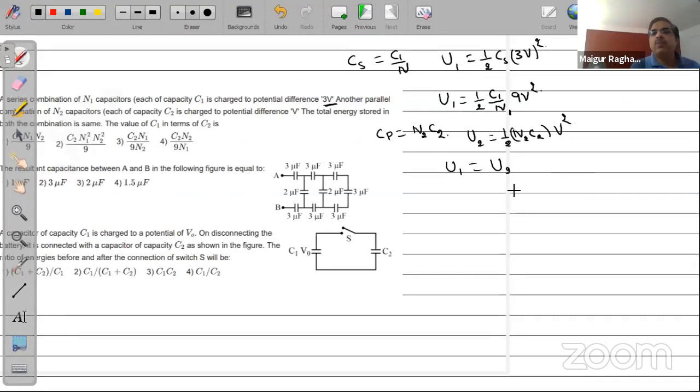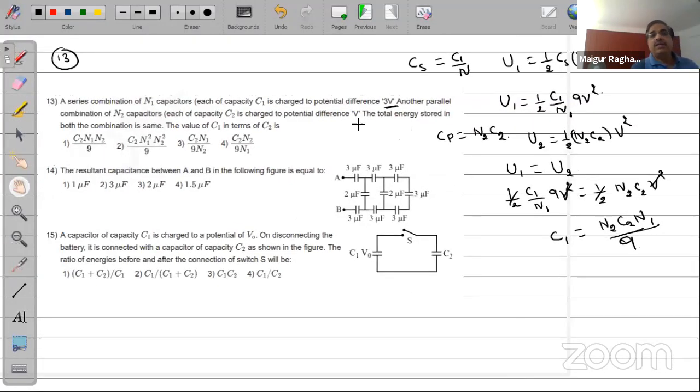V square cancels off, half cancels off, and therefore, since they are asking you the value of C1 in terms of C2, C1 will be equal to N2C2 N1 by 9. So just see which one in fact gives you the answer for this. So C2 N1 N2 by 9. So the first one is the right option. That energy equivalence is what is important here.